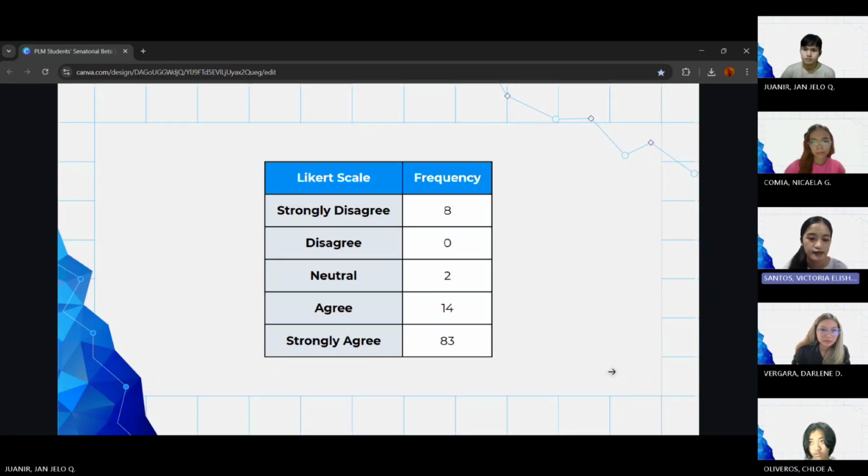With the frequency, 83 of the respondents strongly agree that education should be a field that the senator should focus on, and 14 agree that it is also a field that senators should focus on. All of the options were chosen except for disagree.